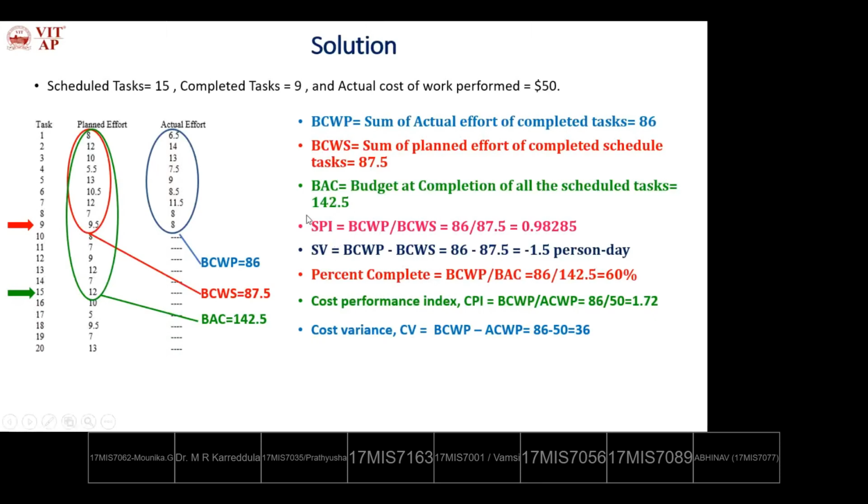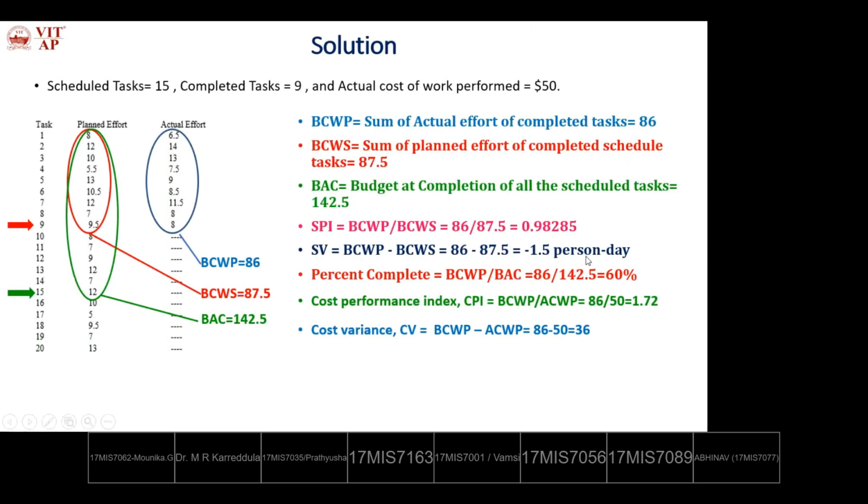Now you can easily calculate SPI. What is SPI? Schedule Performance Index or Indicator. It's calculated using BCWP divided by BCWS. So 0.98. Schedule Performance Indicator is 0.98, which is nothing but 98%. Then schedule variance, BCWP minus BCWS. So what is the gap?